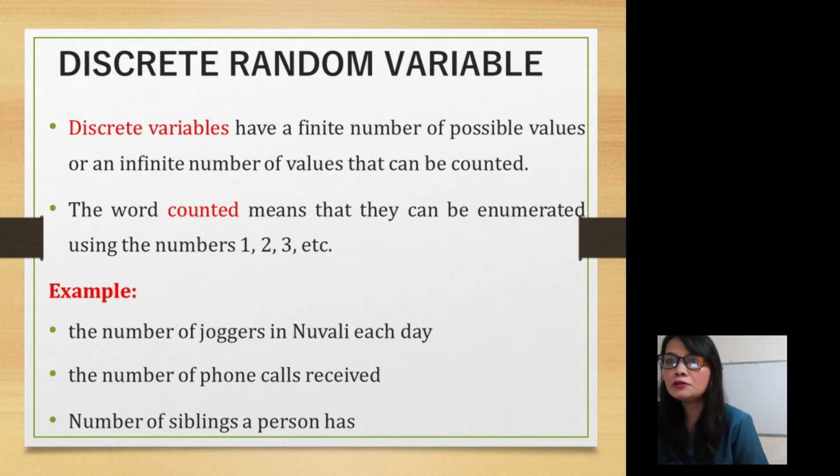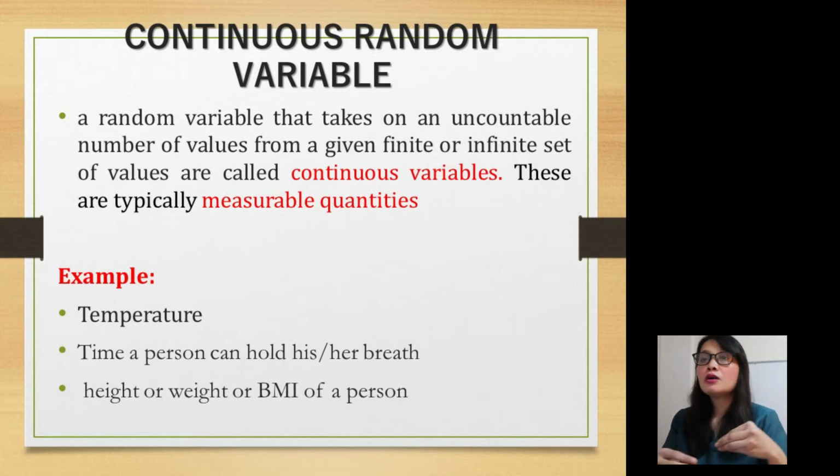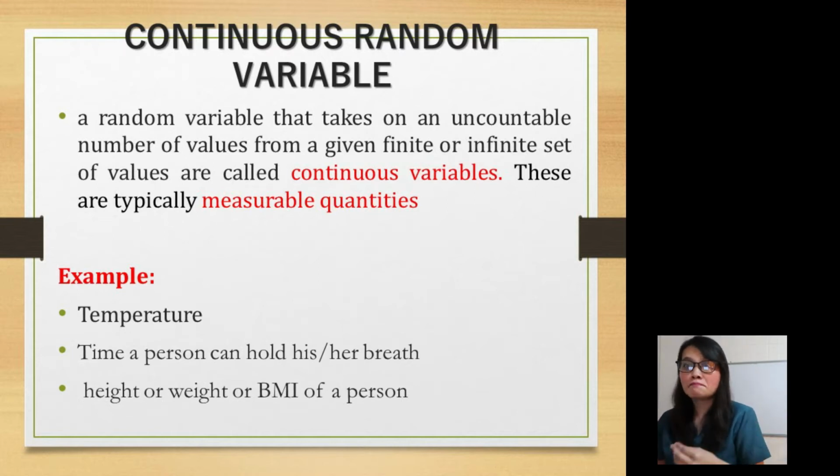What about continuous? A continuous random variable is a variable that takes on an uncountable number of values from a given finite or infinite set of values. These are typically measurable quantities. So you can see the difference between discrete and continuous. When we say discrete, you can count it. But when we say continuous, it's measurable.